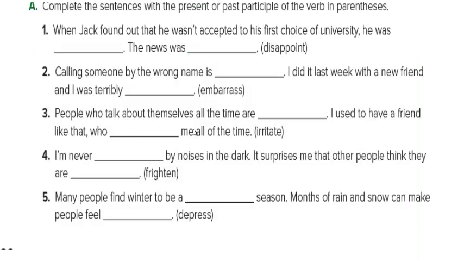Have a look at exercise A on the same page. Complete the sentences with the present or past participle of the verb in parentheses. When Jack found out that he wasn't accepted to his first choice of university, he was blank. The news was blank. How did Jack feel when he found out?